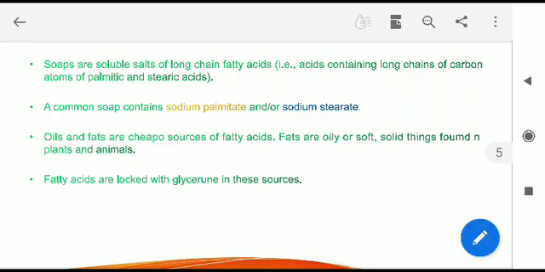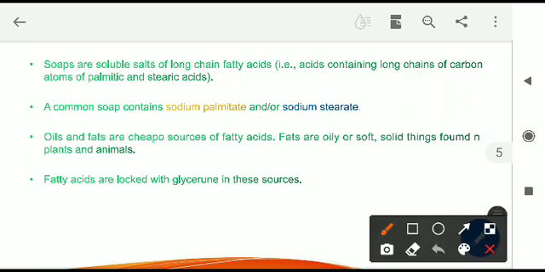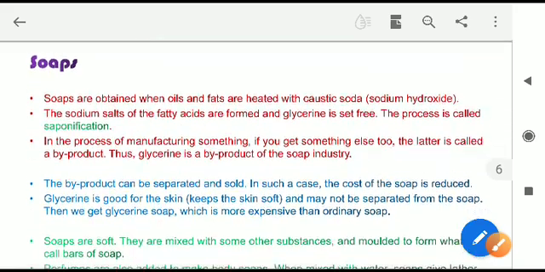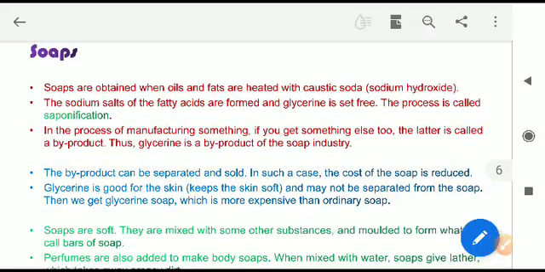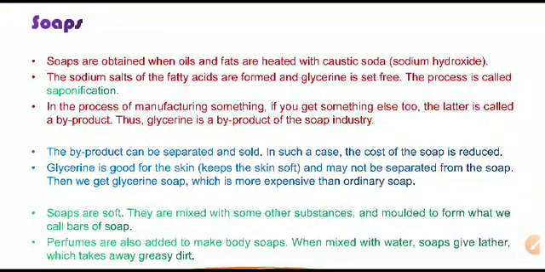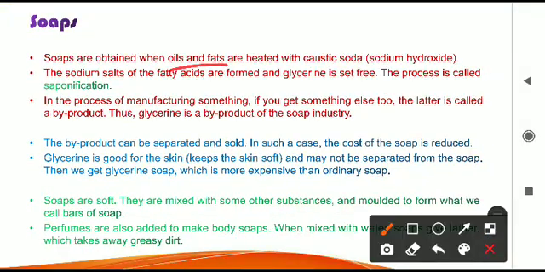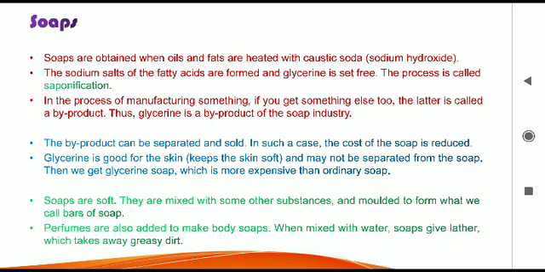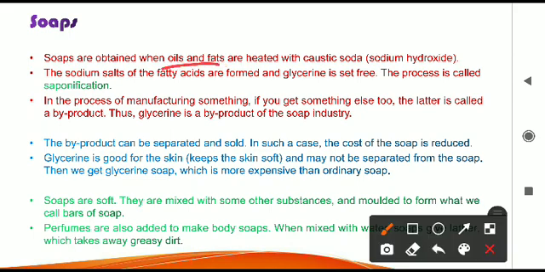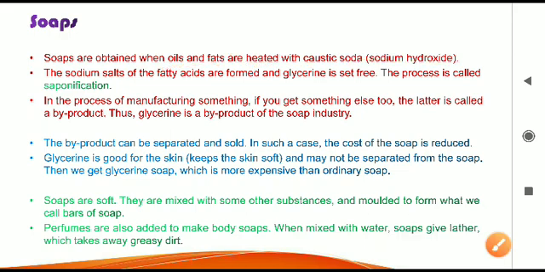This oil, when we are taking it out from the plant body, is mixed with glycerin, a kind of substance. You will see here the process is given in detail. So soaps are obtained when the oil or the fat, which we have taken from the plants, is used. In some cases the animal body is also used, but in our country mostly plants are used. From the plants we take oil and fat, and they are heated with a chemical called caustic soda, sodium hydroxide. We take oil from the plant and heat it with the caustic soda. This is the first step.